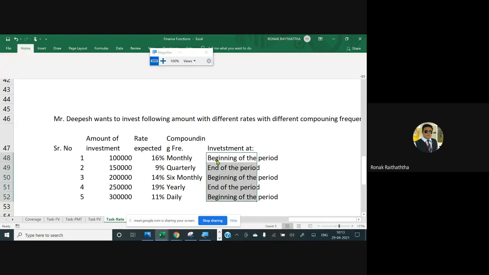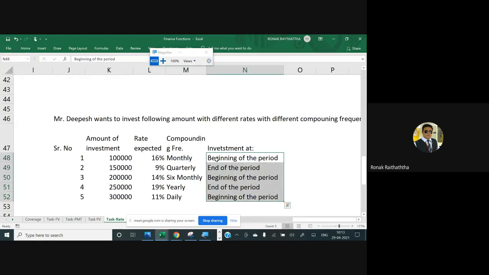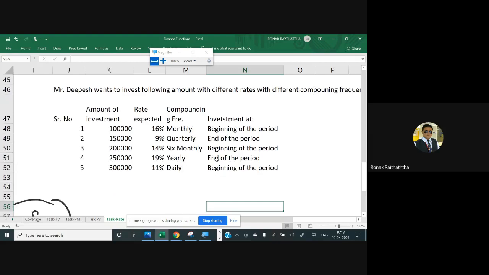So all the amounts of investments that you are making, whether those investments are made at the beginning or at the end of the period. Now, if we have such kind of complex calculations, first of all, it cannot be called an annuity at all, because the amount of investment is changing over a period of time. The rate of expected return on each and every amount of investment is different for Mr. Deepesh. Now, possibly, he would have selected different investment avenues for all these investments.